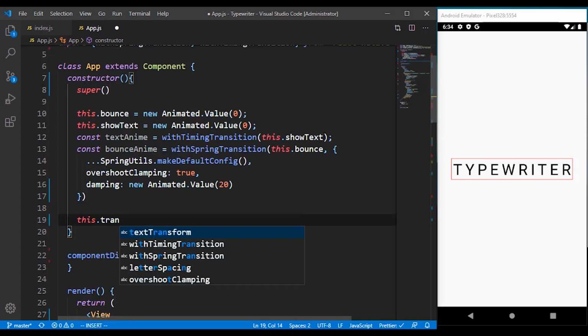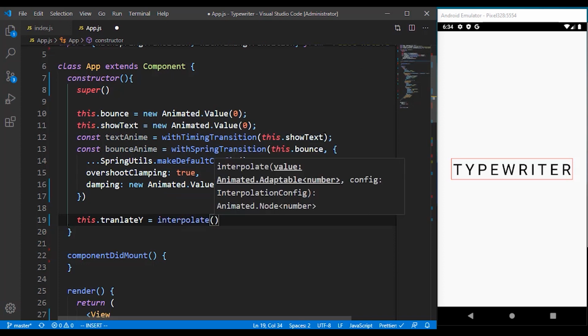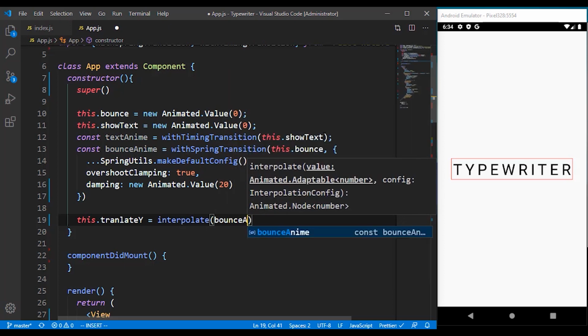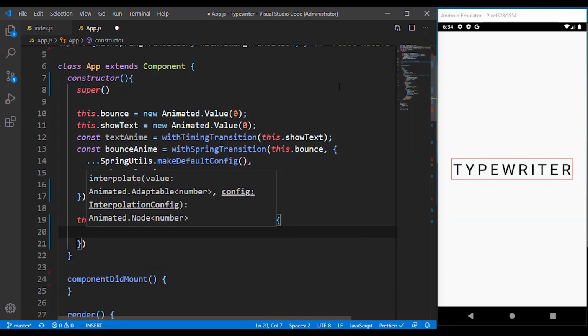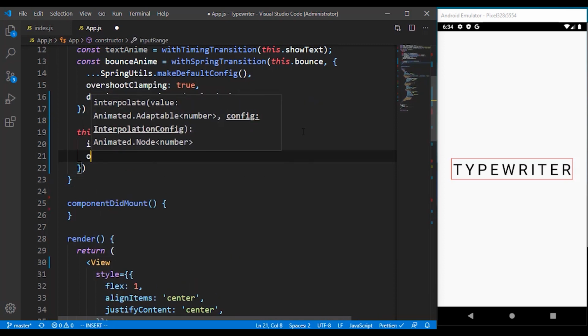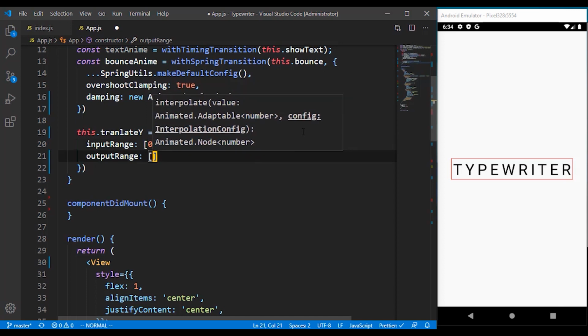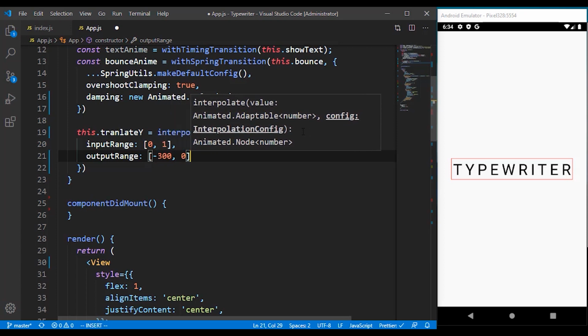So we have to set a translate value that's going to take it from up to the center, just like you saw at the beginning of the video. So interpolate, not dot bounce, but actually we are going to make use of the bounce anim. Over here we accept an input range, and also an output range. The input range is going from 0 to 1. We definitely want it to come from the top, that is -300 to 0.